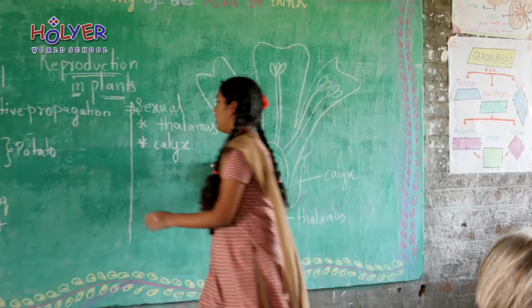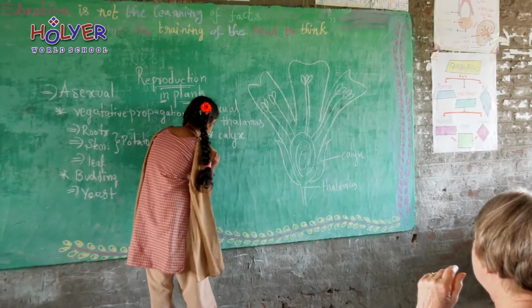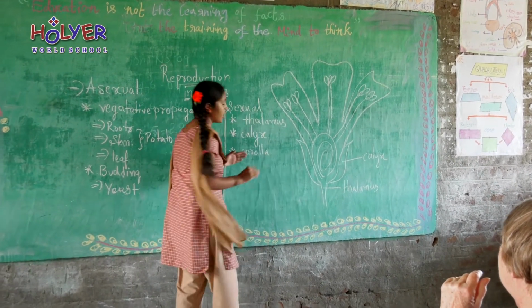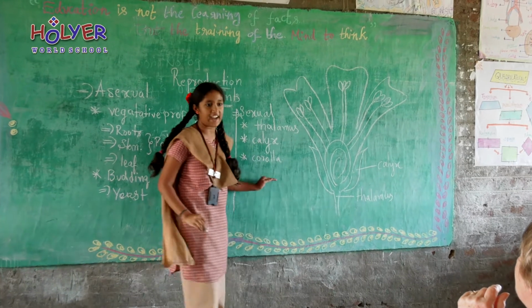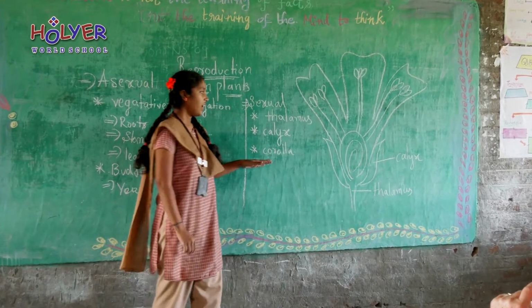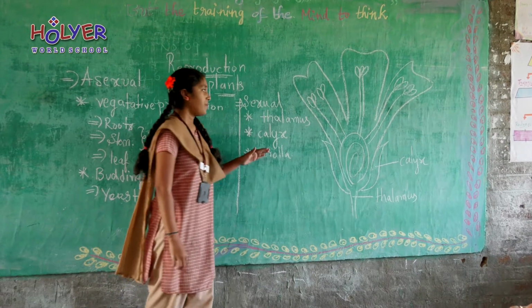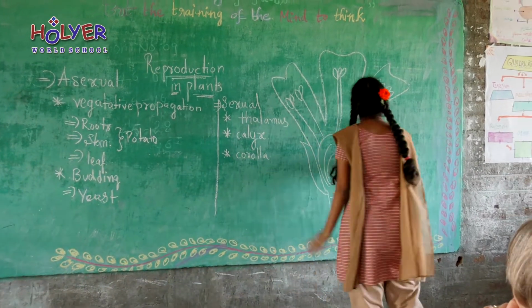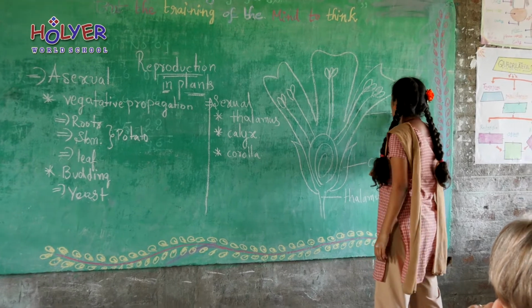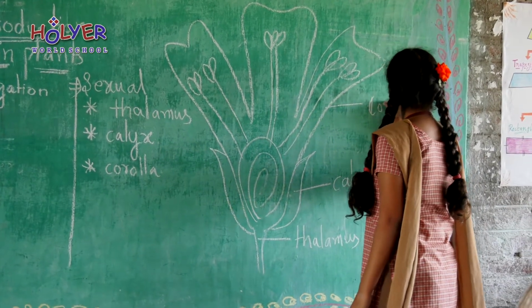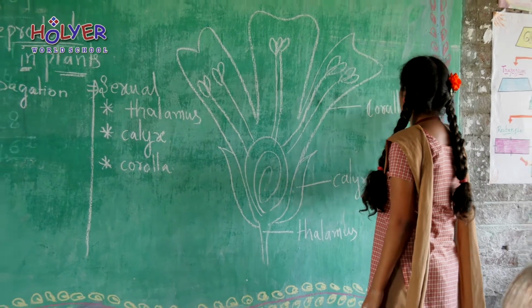Next, corolla. This corolla is the most attractive thing in the flowers. It is colorful and countless. These corollas are also known as the petals.